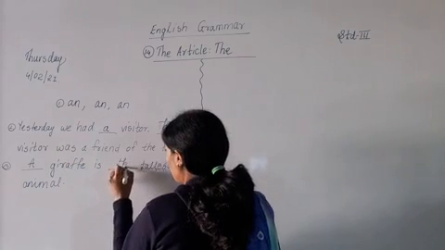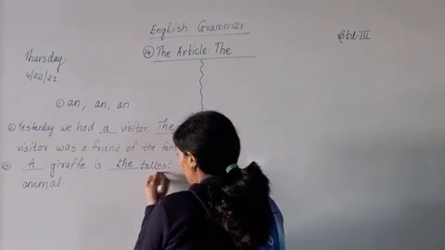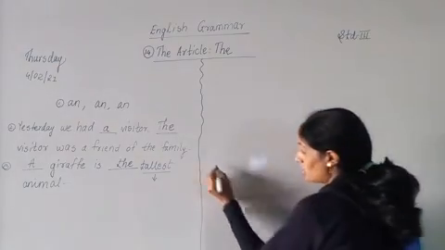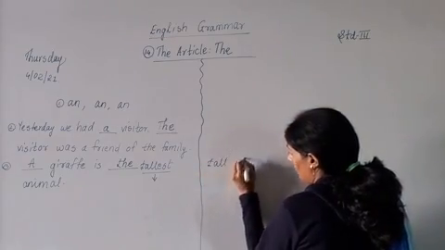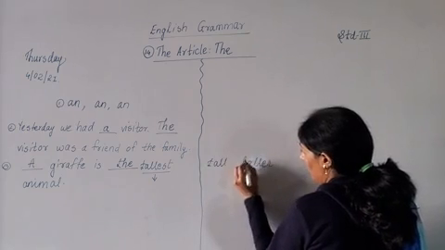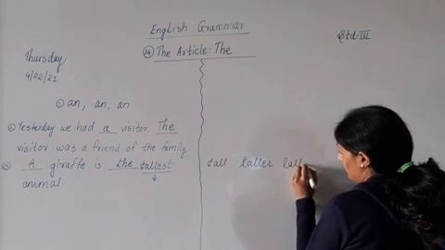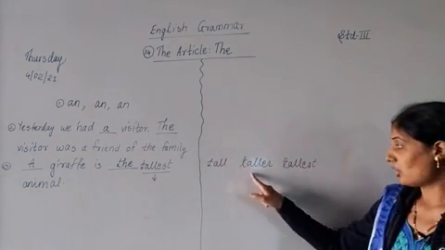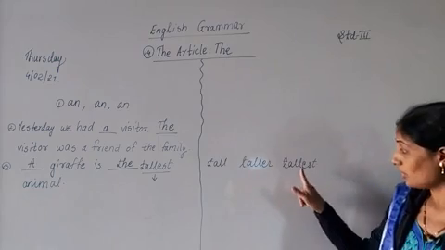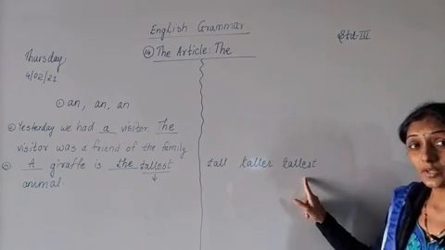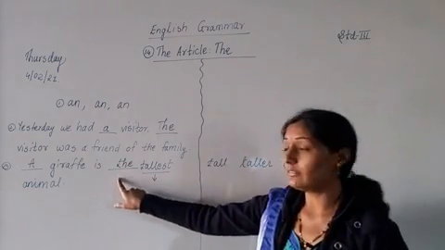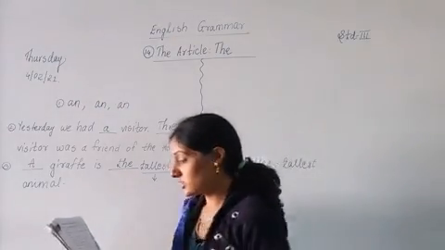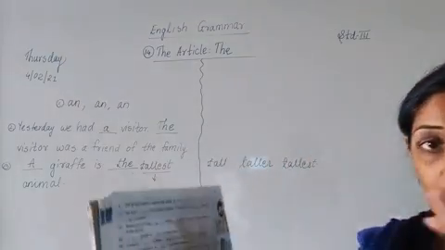Why is the coming over here? Because tallest is the superlative degree of tall. The three degrees of tall are what? Tall, taller and tallest. Understood? So this is the superlative degree of an adjective. So here the will come before the superlative degree. Understood?